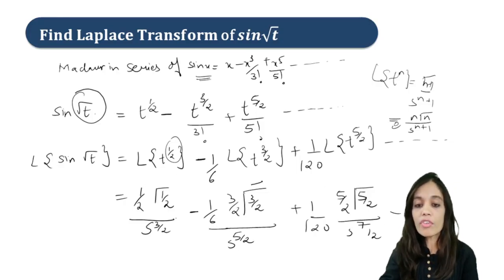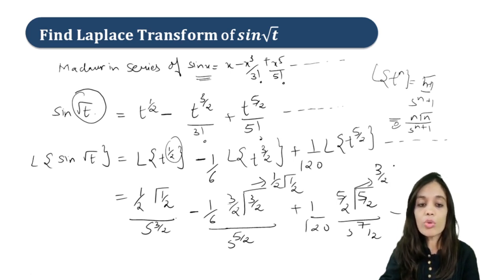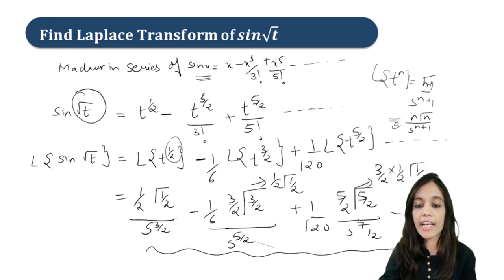Now we can simplify this: half gamma half, and 3 by 2 into 1 by 2 into gamma half. You can take out gamma half common and also 1 by 2 common and simplify and find our required answer. I am leaving the simplification to you.